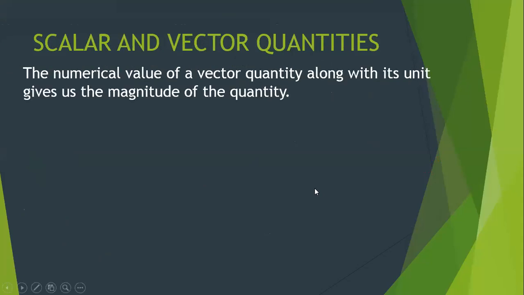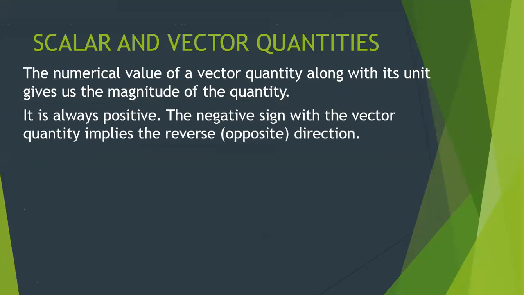The numerical value of a vector quantity along with its unit gives the magnitude. Okay. So now understand, I'm sorry for this very important line, I had made it wrong.